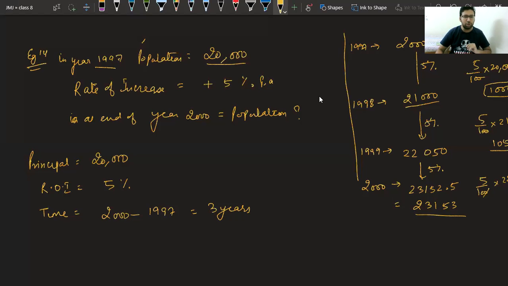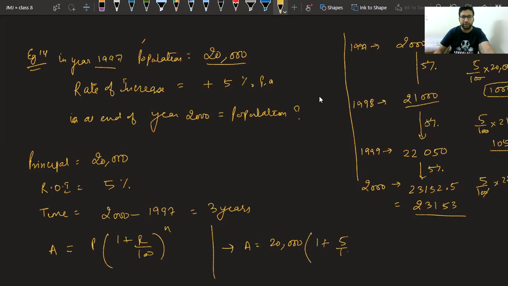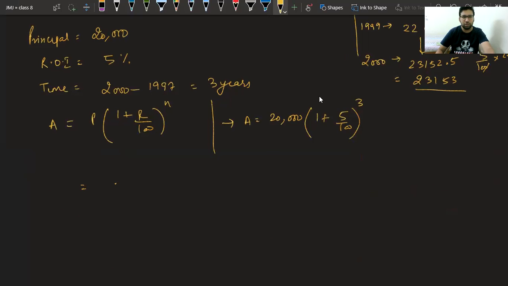So we will use the formula of compound interest, that is amount is equal to principal into 1 plus r upon 100 power n. Now put the value. P is 20,000, 1 plus 5 upon 100 whole power 3. Now solve this. 20,000 into 105 upon 100, 105 upon 100, 105 upon 100.